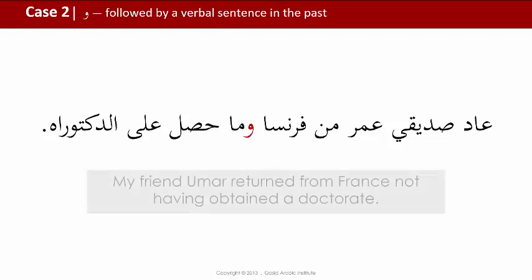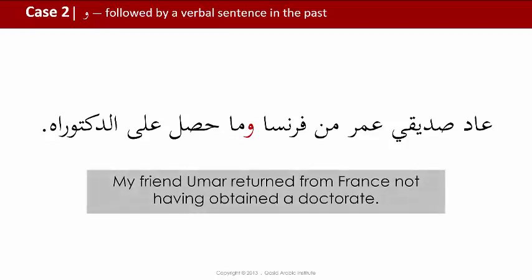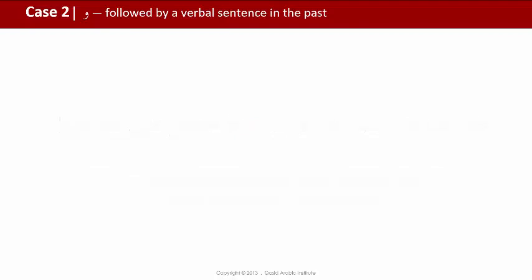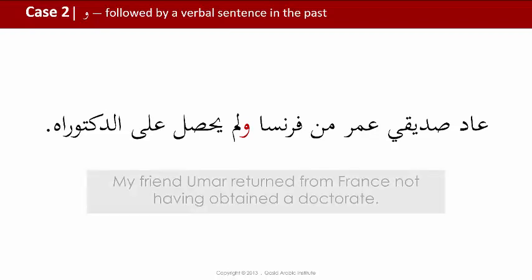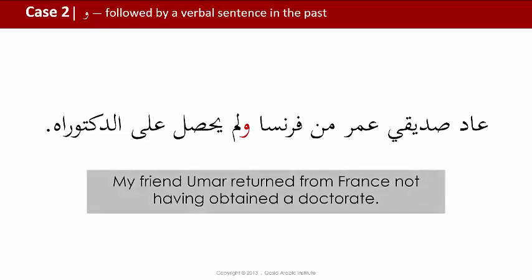عاد صديقي عمر من فرنسا وما حصل على الدكتوراه. So we can also use the negative, not having obtained a doctorate. My friend Omar returned from France not having obtained a doctorate. We could also use the past tense but negated by لم. عاد صديقي عمر من فرنسا ولم يحصل على الدكتوراه. My friend Omar returned from France not having obtained a doctorate.